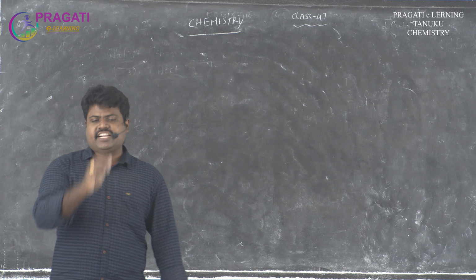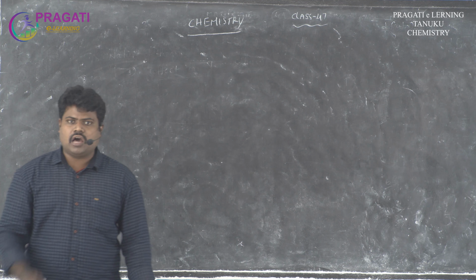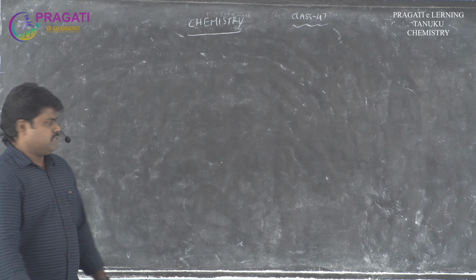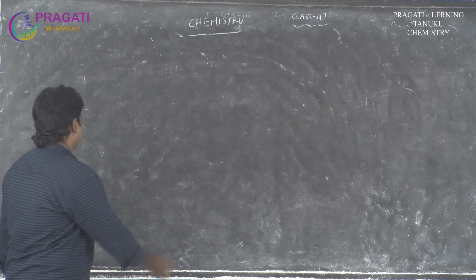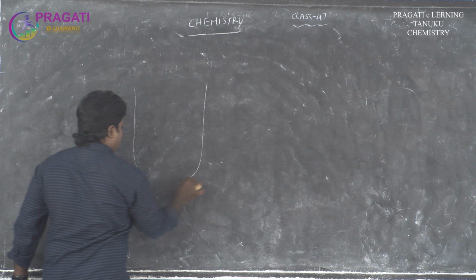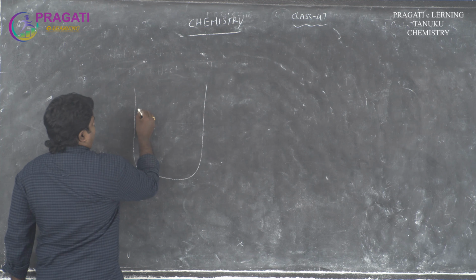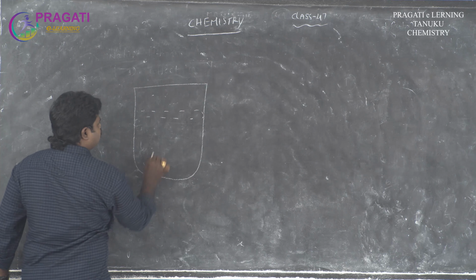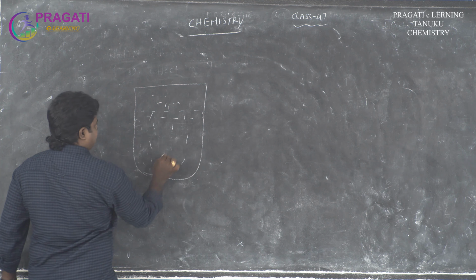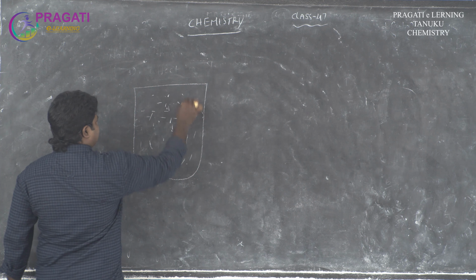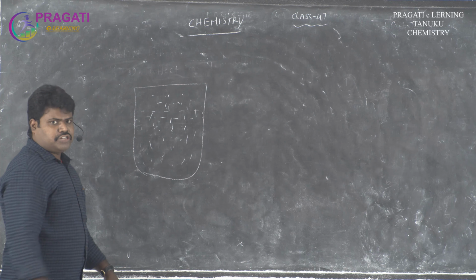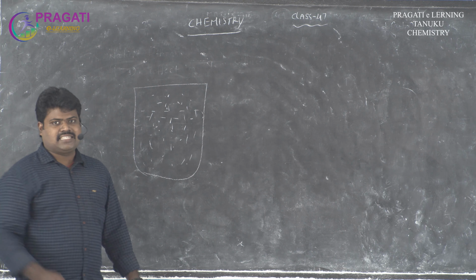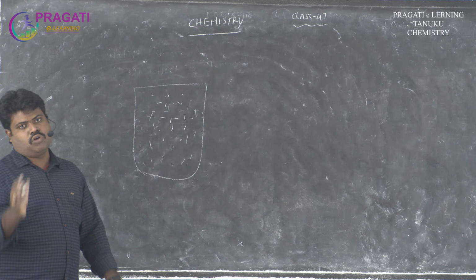The first faulty postulate: according to the kinetic molecular theory, take a container filled with gas, and this gas contains a large number of tiny discrete particles called gas molecules.